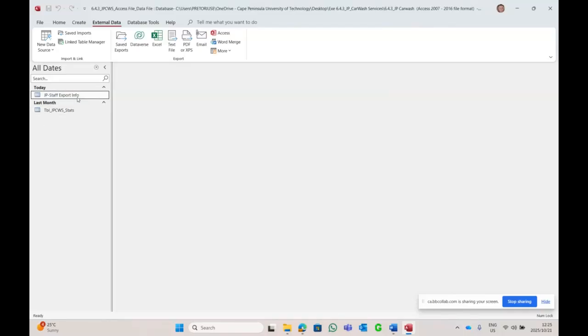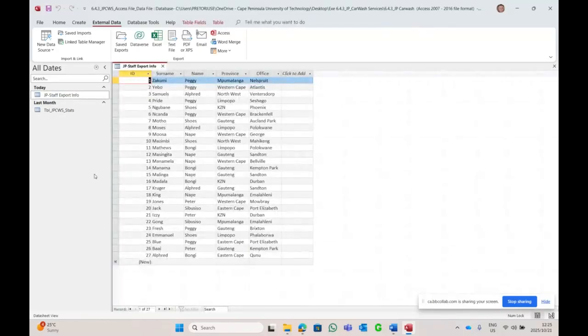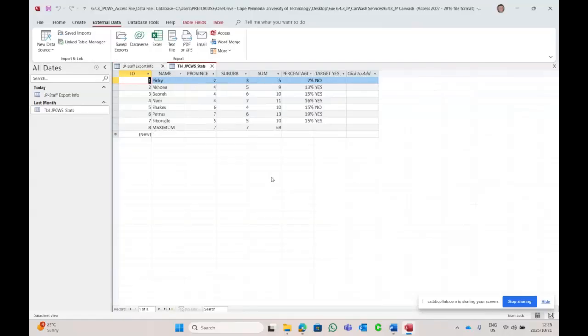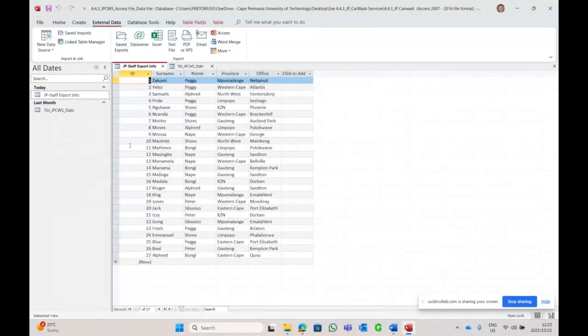Let's double click on here. There is this Excel sheet that we exported from Excel, the file, into Access. Right. So in your final exam, students, you're going to get an import and an export. This sheet over here was the sheet that we took and we imported into Access. This sheet comes from Excel and we imported or exported it into the Access database file.